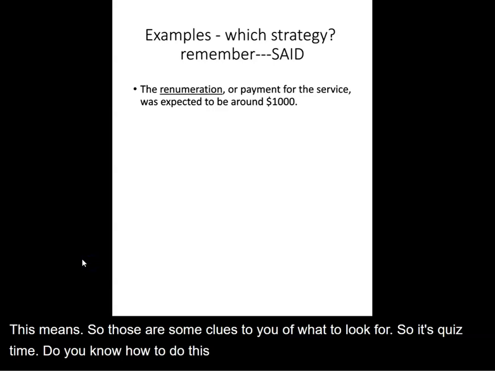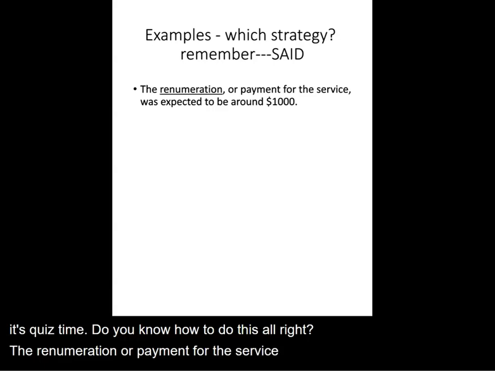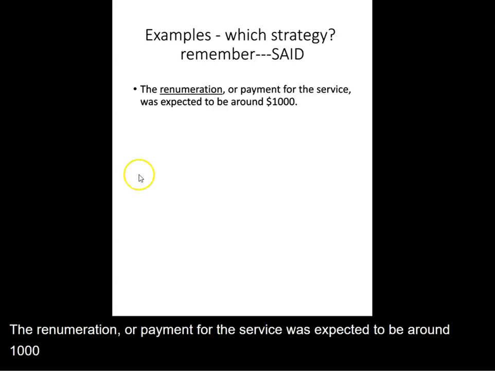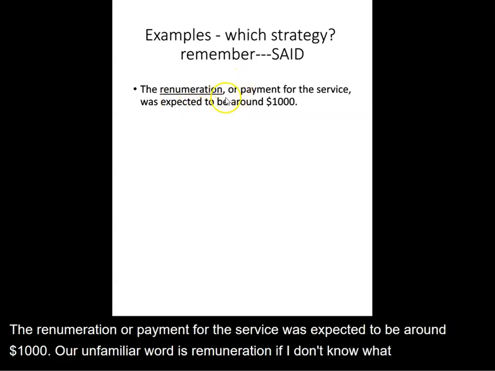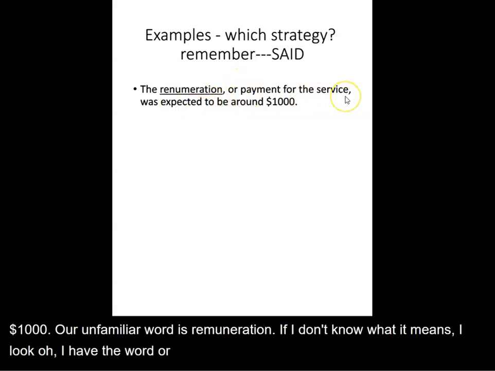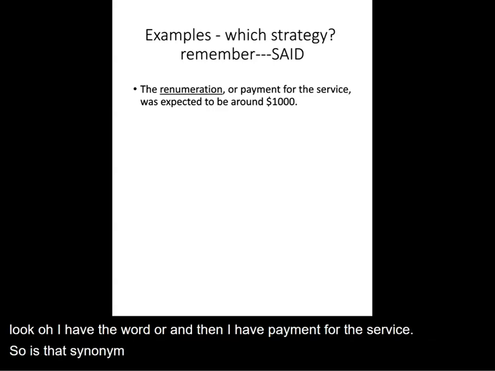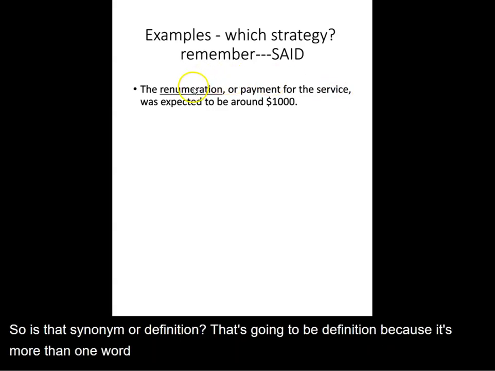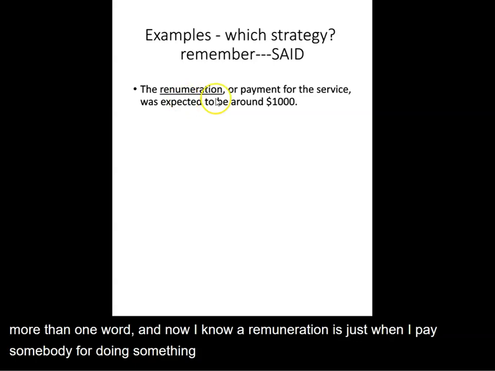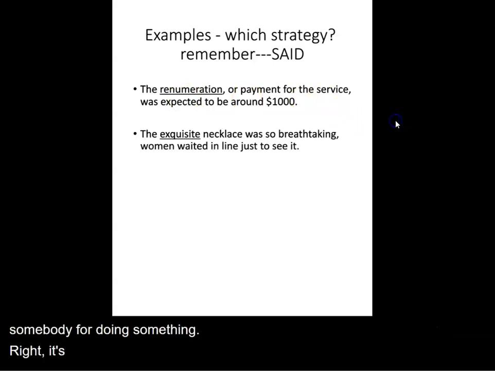All right. The remuneration or payment for the service was expected to be around $1,000. Our unfamiliar word is remuneration. If I don't know what it means, I look, I have the word or, and then I have payment for the service. So is that synonym or definition? That's going to be definition because it's more than one word. And now I know a remuneration is just when I pay somebody for doing something. It's right there in the sentence.